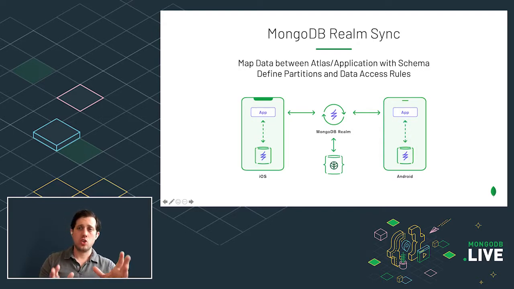And to actually start building with this and to have data move from your MongoDB instance to Realm, you really just need to do two things. You need to define a little bit of a mapping between Atlas and your application, so that the transition from the backend data to your application can happen seamlessly. And you need to do a little bit of work to define the permissions. Most people, when developing an application, don't want to just open up the database for everyone to read and write to. So we make it really simple to provide some permissions and some structure to that.